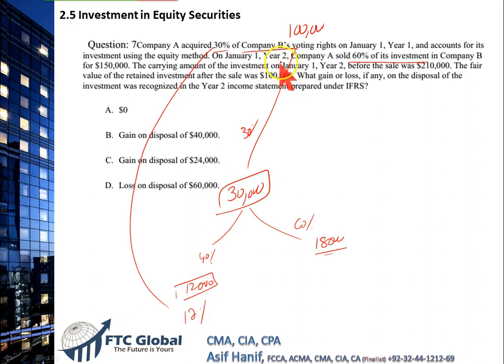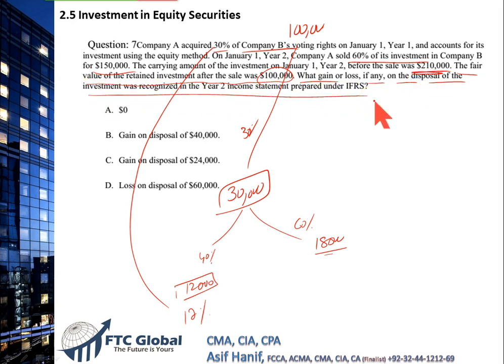So on 1st January year 2, company A sold 60% of its investment in company B for $150,000. The carrying amount of the investment on January 1st year 2, before the sale, was 210. The fair value of the retained investments after the sale was 100. What gain or loss, if any, on the disposal transaction should we consider?